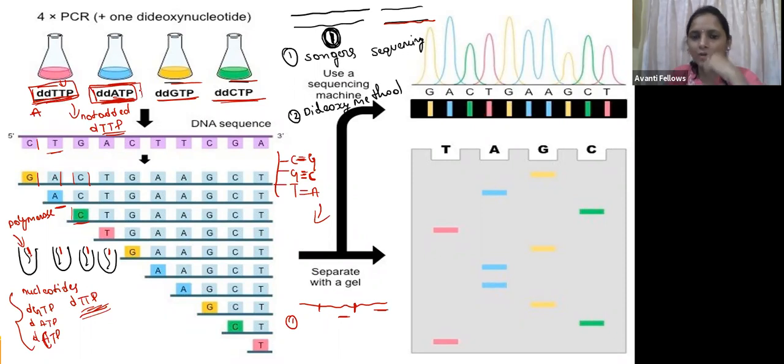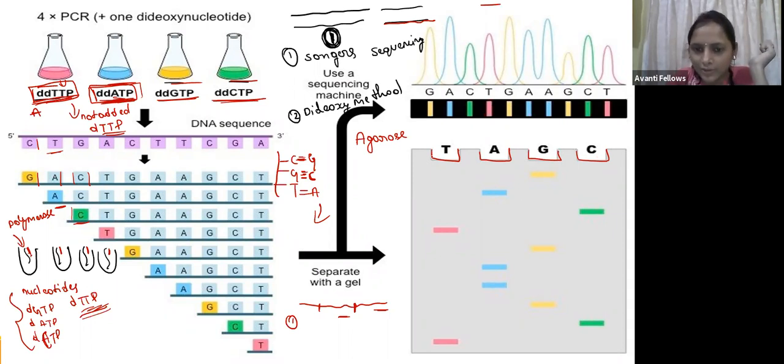For running, this gel is called the agarose gel. In this there is some space, which we make for adding the samples.